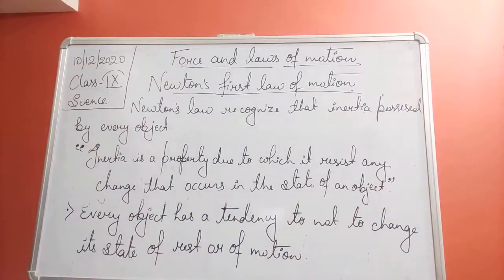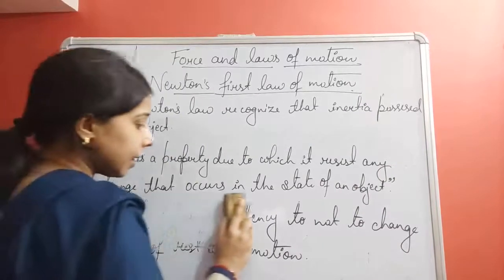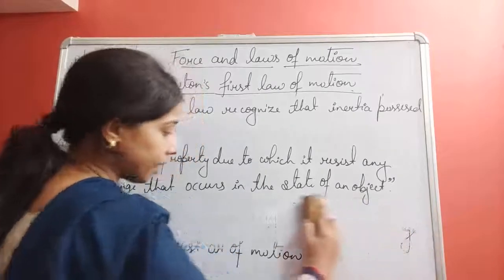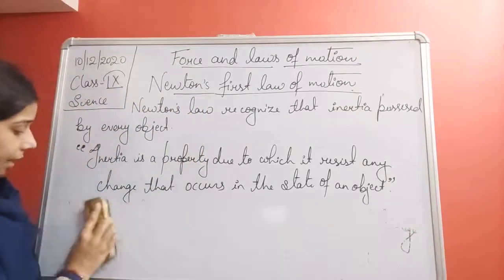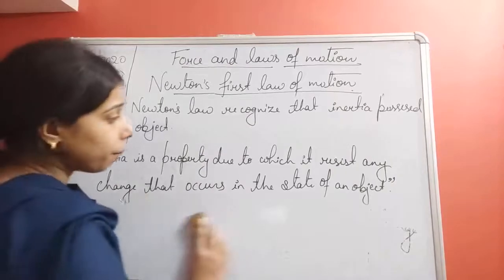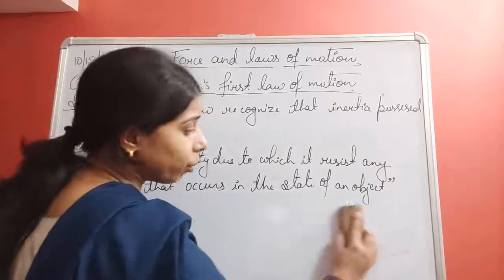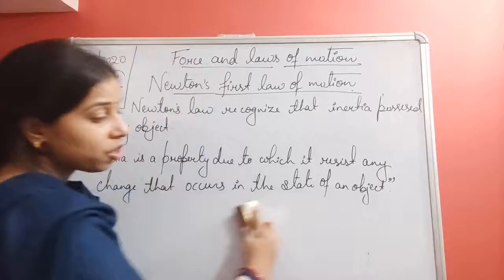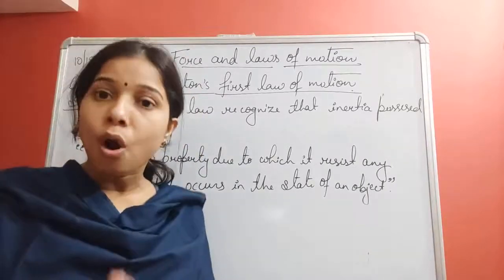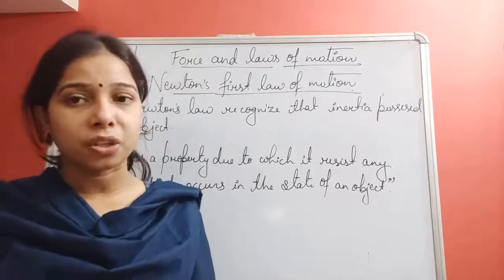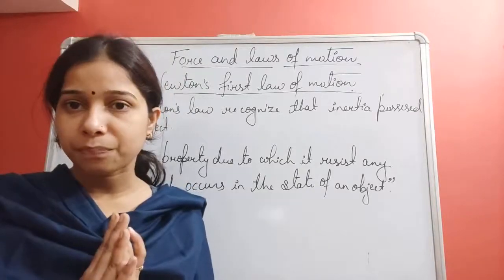Okay. So here, what is the state? State can be a state of rest or of uniform motion. So every object has a property that it resists any kind of change in its state of rest or of uniform motion. That is inertia.